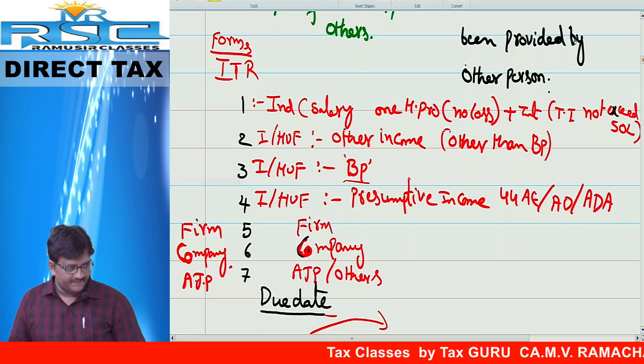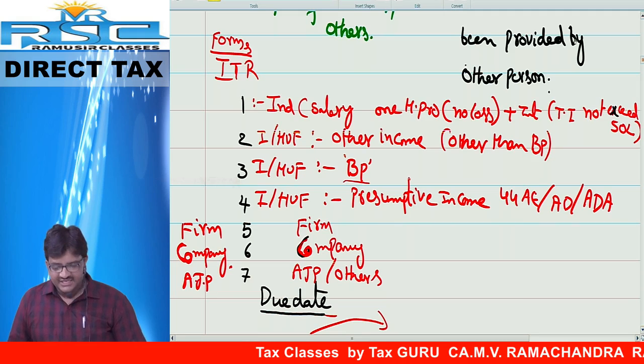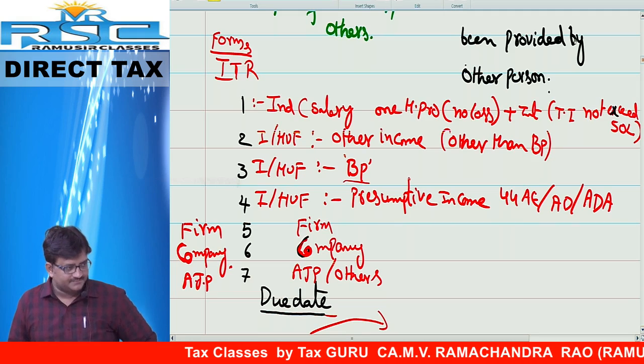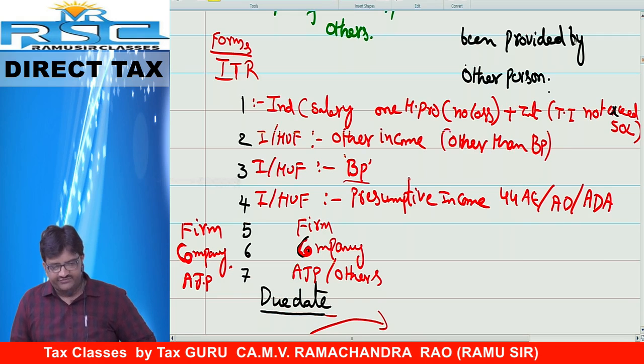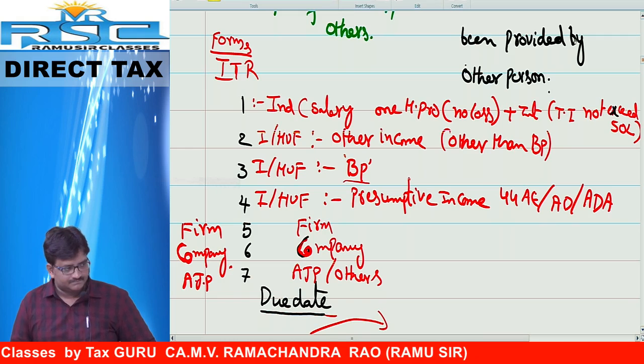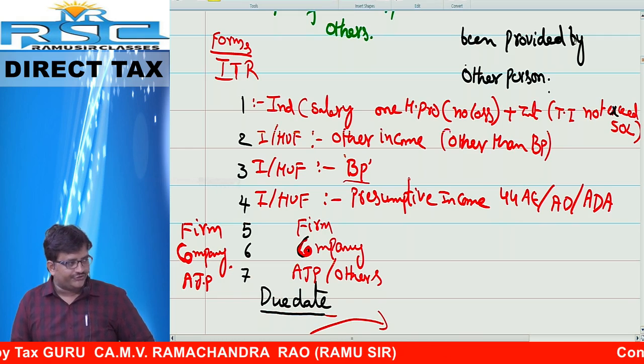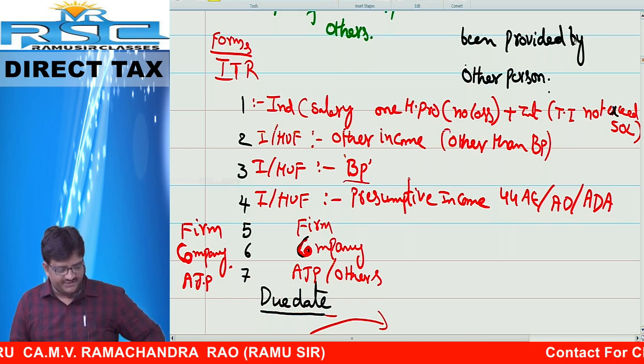And total income does not exceed 50 lakh. Next.